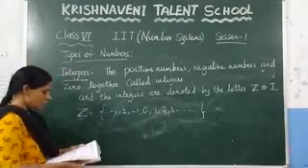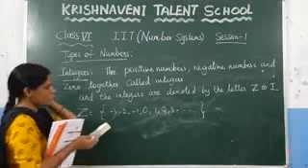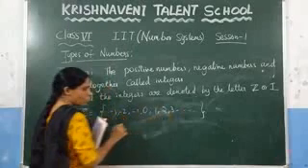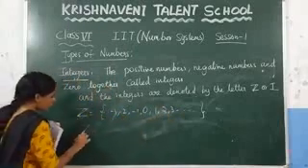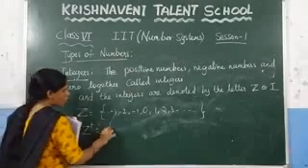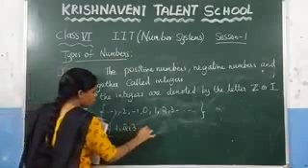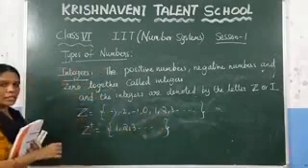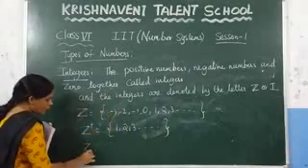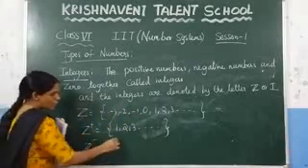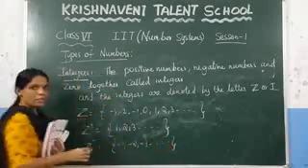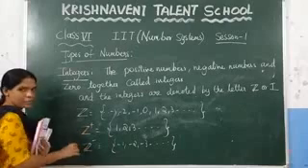Here you can observe the positive numbers: 1, 2, 3. These positive numbers are denoted by Z plus, which is the positive integers: 1, 2, 3 and so on. And the negative integers are -1, -2, -3 and so on, denoted by the letter Z minus. These are the positive integers and these are the negative integers.